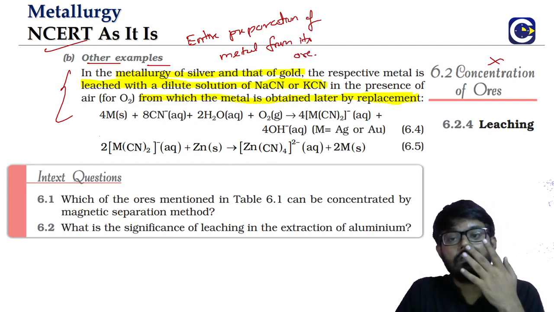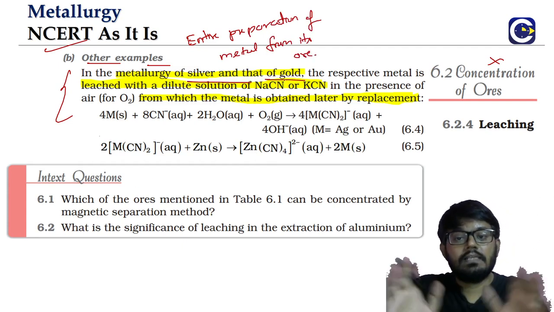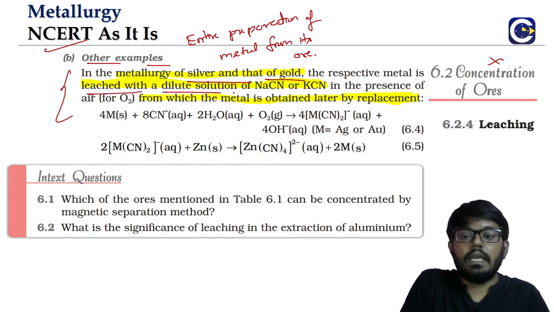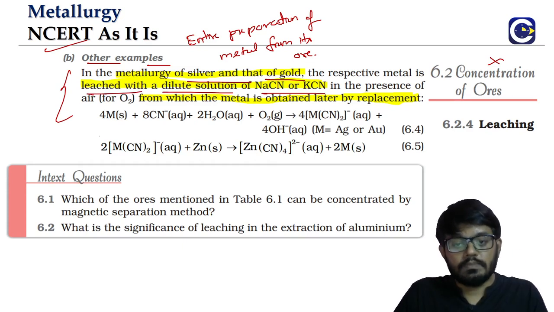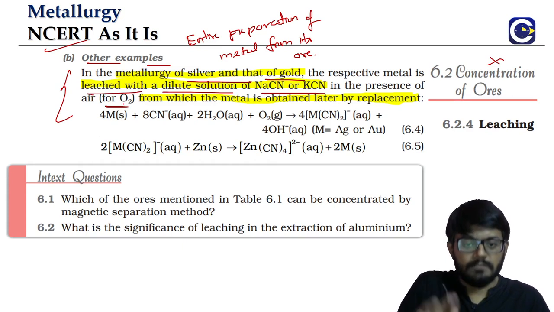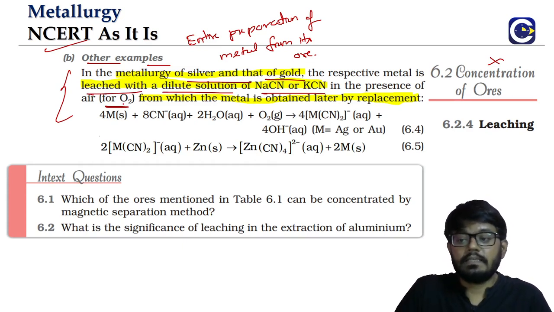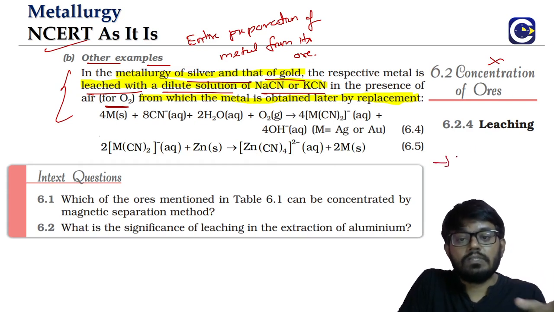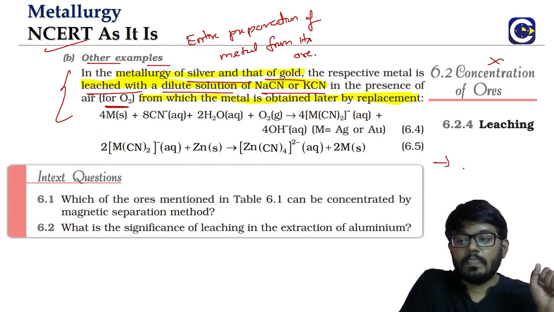We'll see. For the less reactive ones, like silver or gold, when they are present along with the impurities, they will be leached with a dilute solution of sodium cyanide or potassium cyanide in the presence of O2 actually. In higher studies of metallurgy, you might know this. When the kinetics of this leaching is performed, it is understood that the rate of leaching is enhanced when